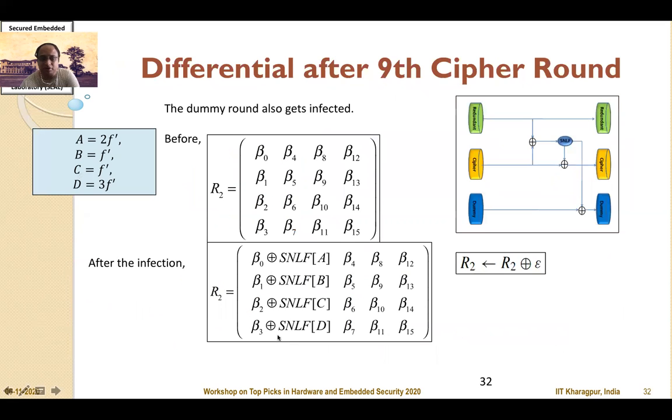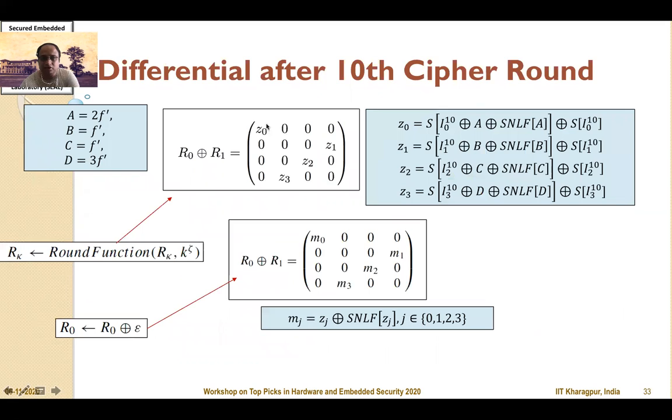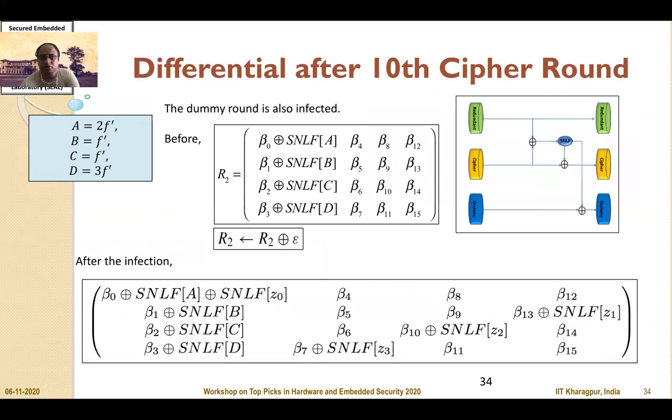Again, this will also affect the dummy round. Remember, the dummy round initially had a value of beta as shown here, but because of the diffusion of the output of the SNLF function, the first column will get affected. Subsequent to this, the 10th cipher round will get infected, and remember that initially it was in the first column, but because of the ShiftRow, this will propagate to all of the columns, and that will again further infect the output of the cipher because of the diffusion function SNLF. There will also be a diffusion because of this onto the dummy round, and the dummy round state will now get infected and will have a state as shown here. It may be noted that some of the bytes essentially will still remain their original beta values, whereas the other ones will be significantly different from the initial beta values.